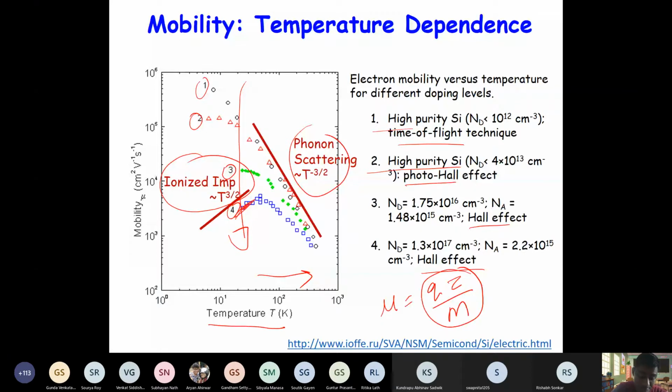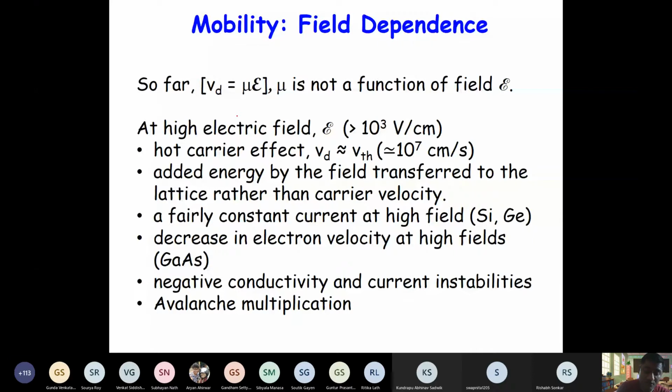But is it really true if you change the field? If you apply a high field, right? So what are the things that will change? While deriving this expression for mu equal to q tau by m, we assumed that the thermal velocity is much larger than the drift velocity, right?